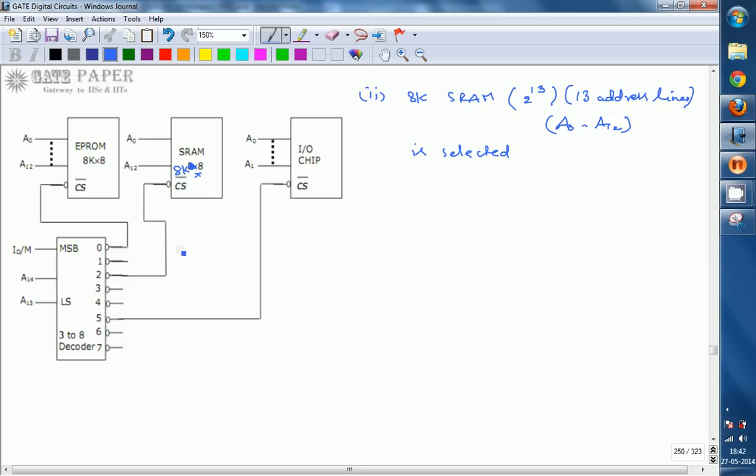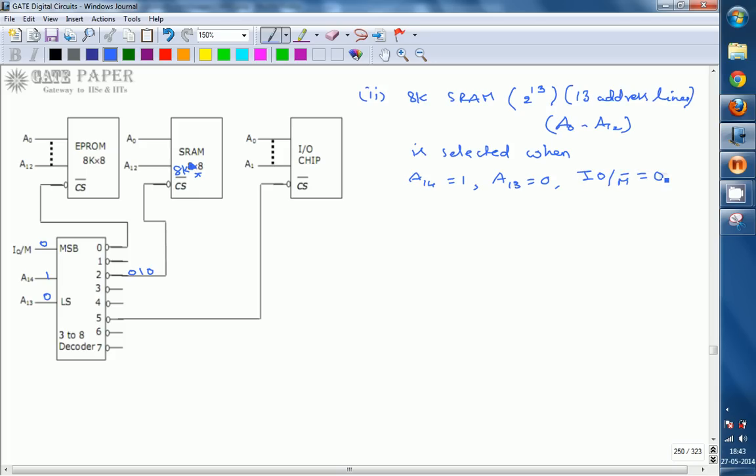It is connected to the second line. Second line implies 2 in decimal, whose equivalent binary is 010. So the 8K SRAM is selected when A14 is equal to 1, A13 is equal to 0, and IO/M bar is equal to 0.